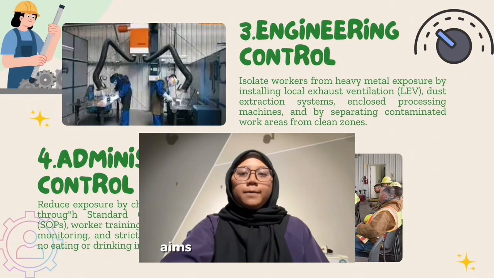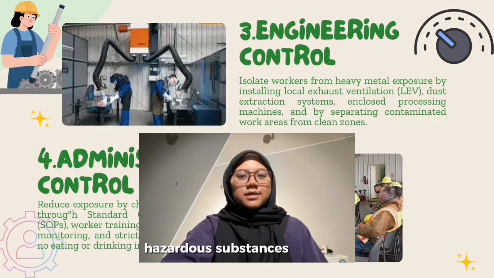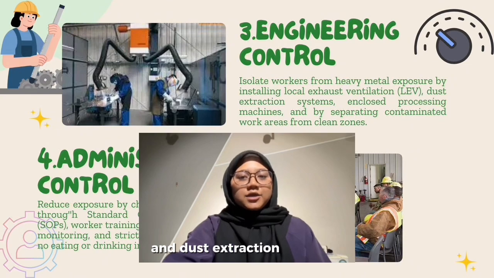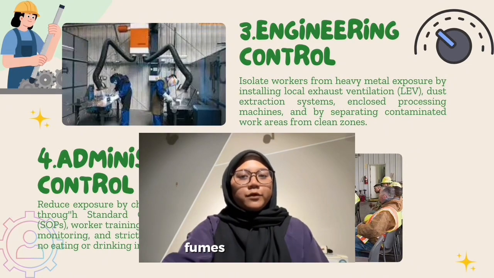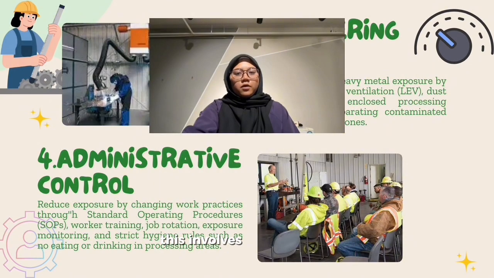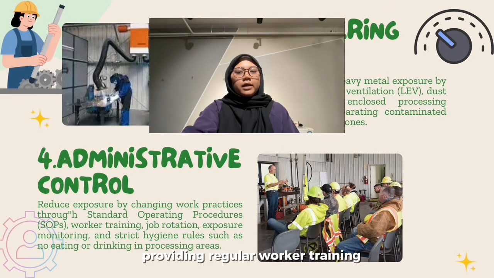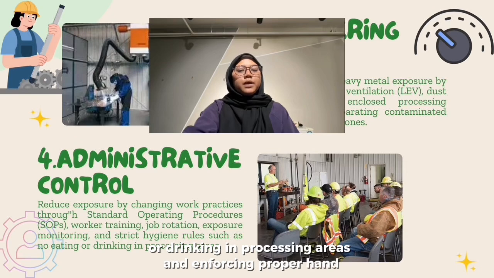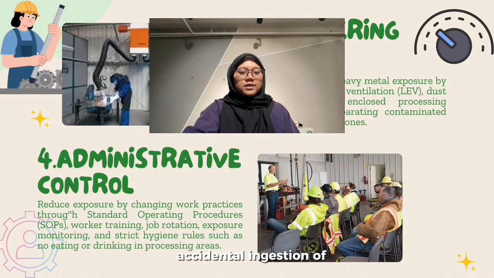Engineering controls aim to physically separate workers from hazardous substances to reduce heavy metal exposure, such as installing local exhaust ventilation (LEV) and dust extraction systems to capture contaminated dust and fumes at the source. Administrative control involves implementing comprehensive standard operating procedures (SOP), providing regular worker training, and conducting job rotation to reduce the duration of individual exposure. Routine exposure monitoring ensures that heavy metal levels remain within safe limits, while strict hygiene rules, such as prohibiting eating or drinking in processing areas and enforcing proper hand washing, prevent accidental ingestion of toxic substances.